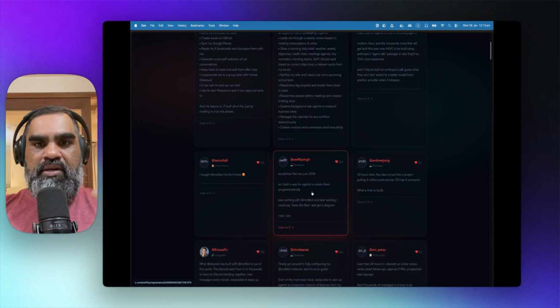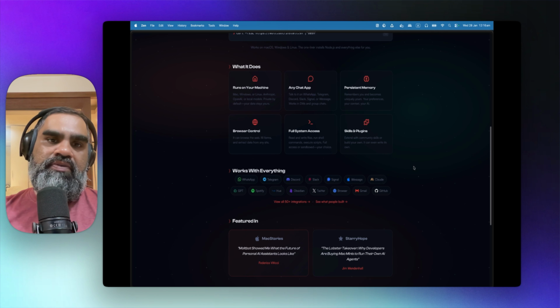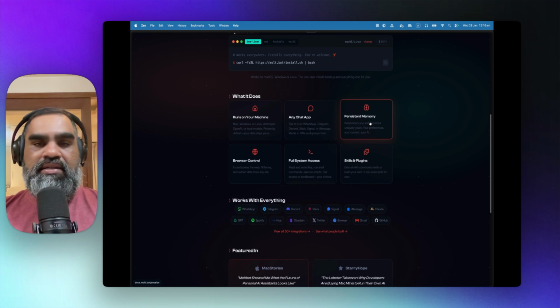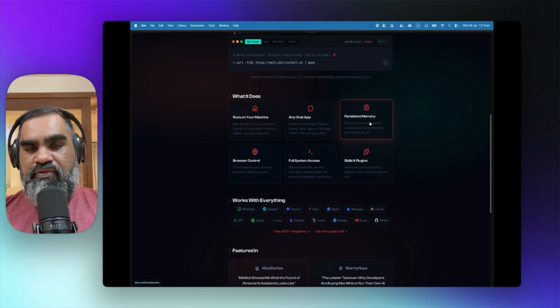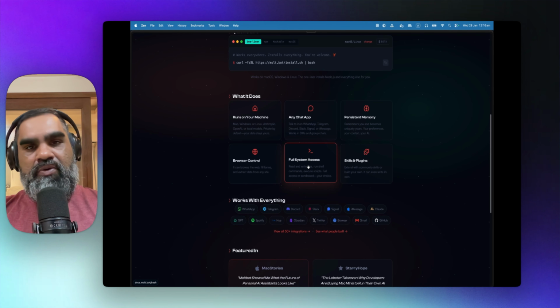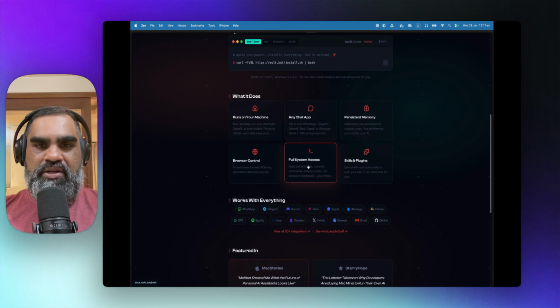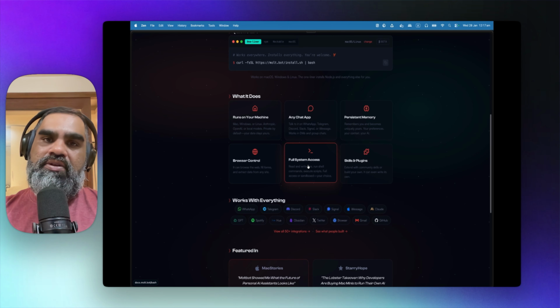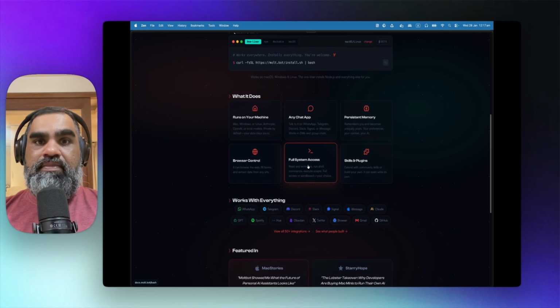You can also have a look at what people have built. So this is what people are building. This is what companies have been trying to do from the beginning, I think. Each agent in this multi-agent system, you can configure to have its own personality, how it will talk to you. You have browser control. You have full file system access. So this is why people want to put it on their own Mac Mini. They don't ideally want to put it on their own machine, so they want to put it on a separate machine like these Mac Minis.